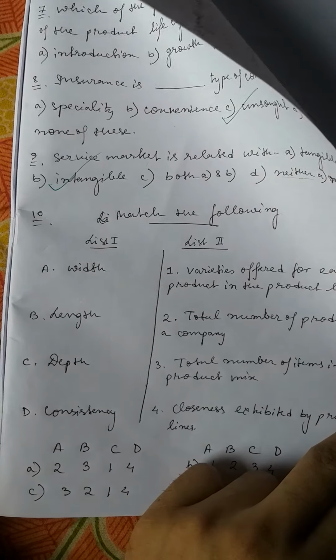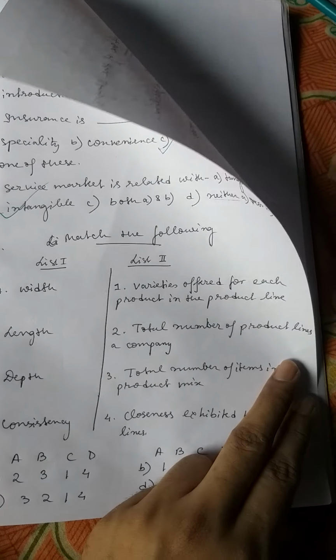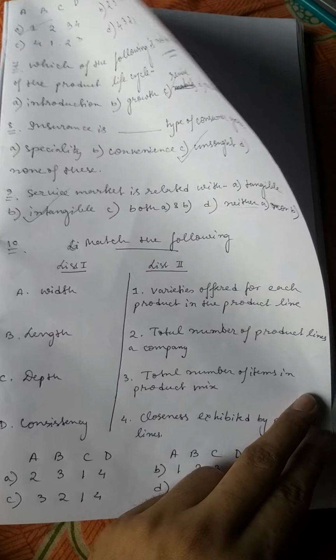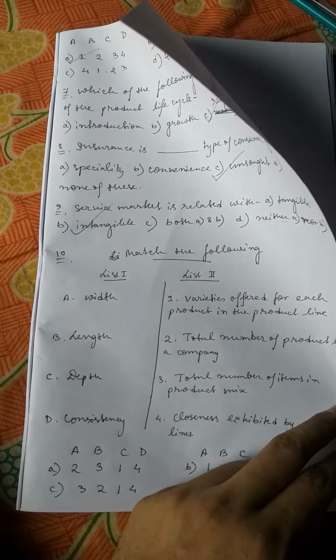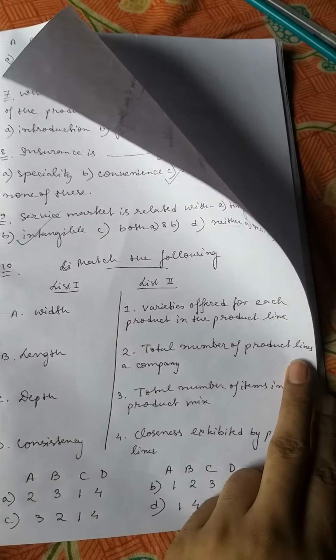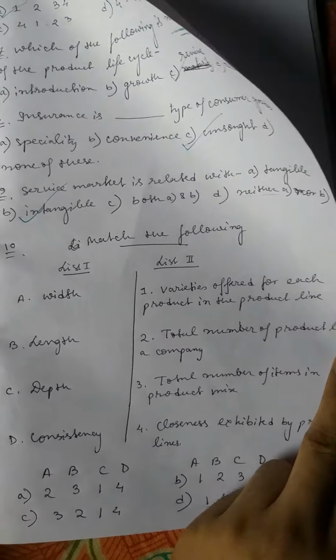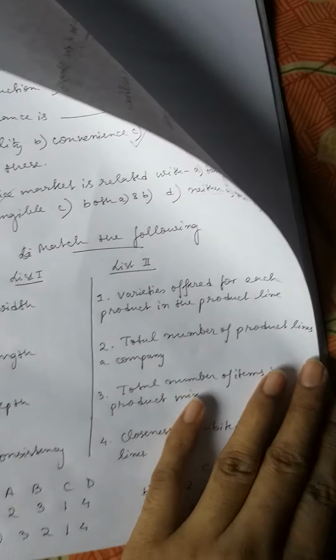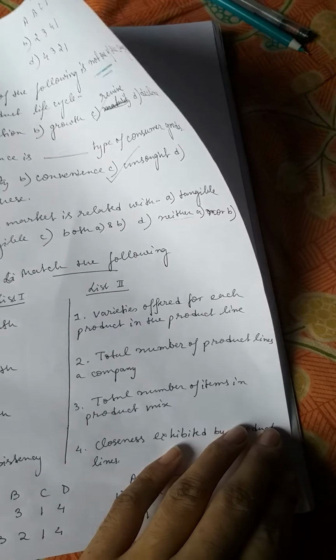Product line, what are the total number of products which are offered? For example, say a company offers 20 products in total. It is the width of the company. Out of these 20 products, one is soap, one is shampoo, one is hair oil, like this.